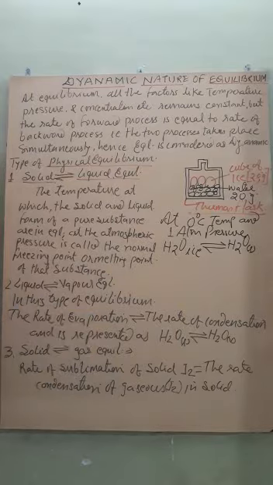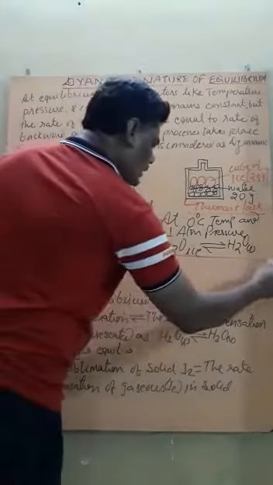Getting? The second type of equilibrium is called liquid-vapor equilibrium. How can you think about liquid-vapor equilibrium?